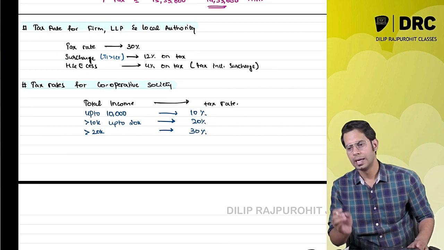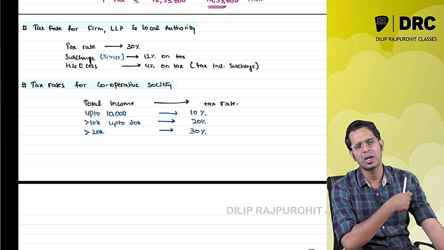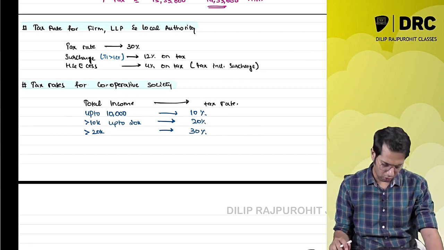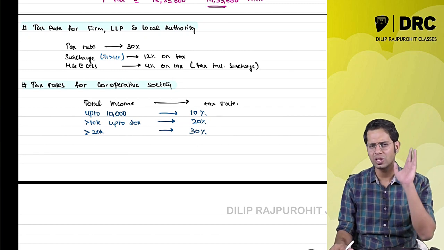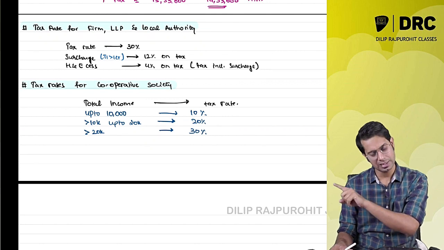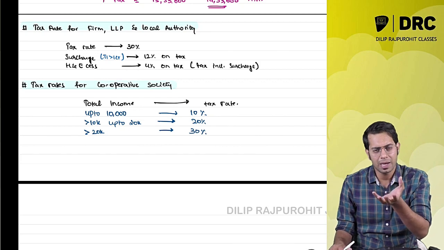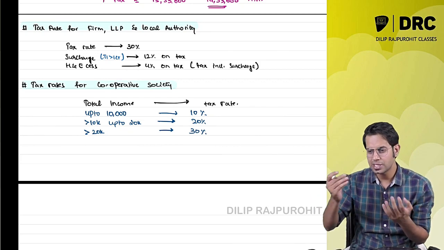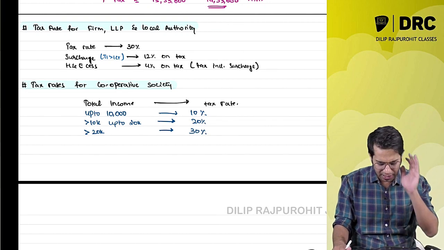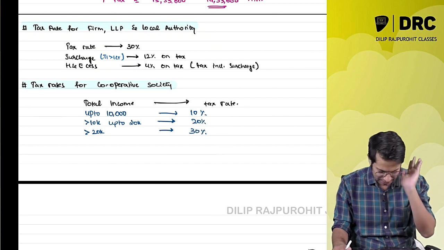Please note, cooperative societies are normally not made for profit. They don't do any business, etc. Therefore, up to 10,000 rupees, if they are earning, the rate is 10%. Meaning, even if they are earning 1 rupee, they have to pay tax. If a cooperative society has made an income of 100 rupees, 10 rupees is the tax which they have to pay. If the cooperative society has made an income of 20,000 rupees, they have to pay tax at 20%.